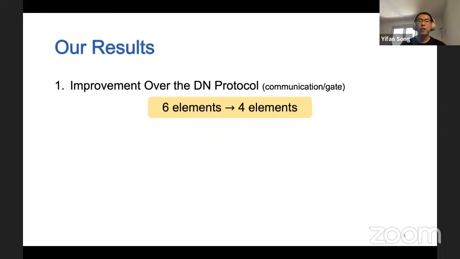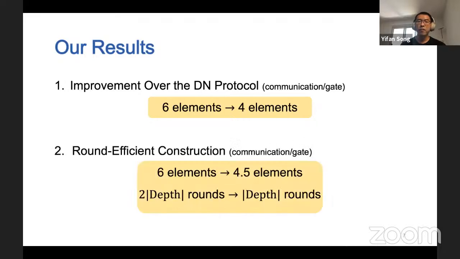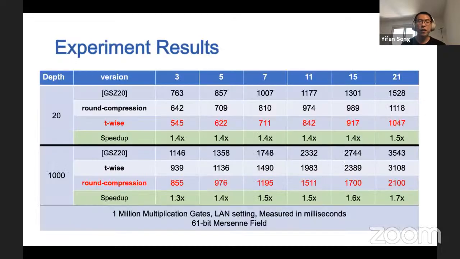In this work, we improve the basic DN protocol, leading to a communication complexity of 4 elements per multiplication gate per party. We also construct a round-efficient protocol whose communication complexity is 4.5 elements, but with fewer rounds. We test our 2 constructions and compare them with the previously best-known result, GSD20.